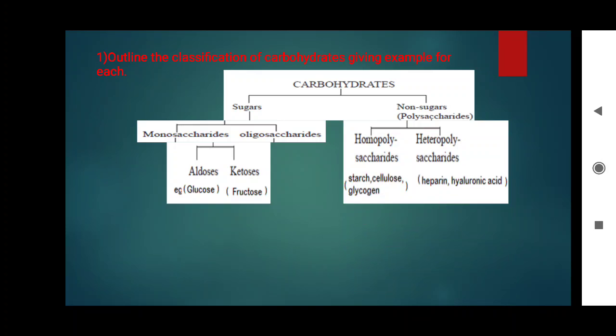Now, likewise, non-sugar is divided into two types, homopolysaccharides and heteropolysaccharides. Homopolysaccharides examples: starch, cellulose, glycogen. And heteropolysaccharides examples: heparin, hyaluronic acid.